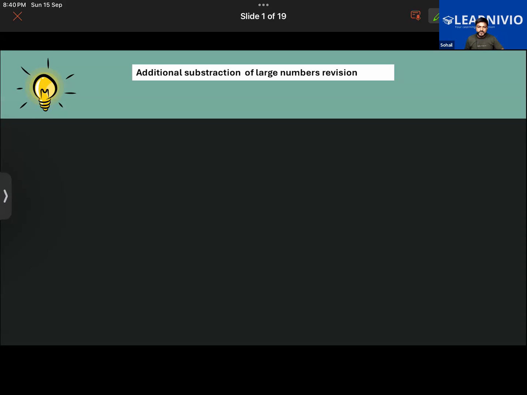In the first half of the class, we are going to revise addition and subtraction of large numbers. Let us quickly revise what we have done in the first 3 chapters. Your exam is on 15th of October, right, Sumaya? Yes. As I have received the syllabus, in your syllabus you have the chapter fraction and one chapter on basic geometry. We'll be learning that. Your exam is on 14th of October, I think, not 15th.